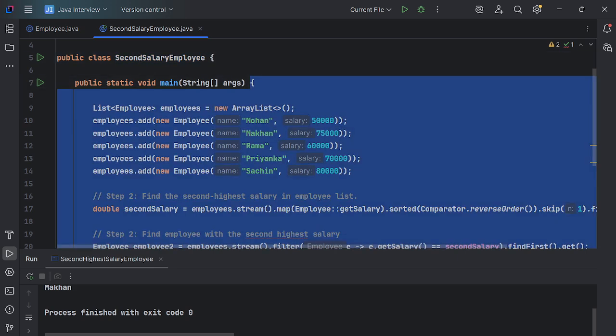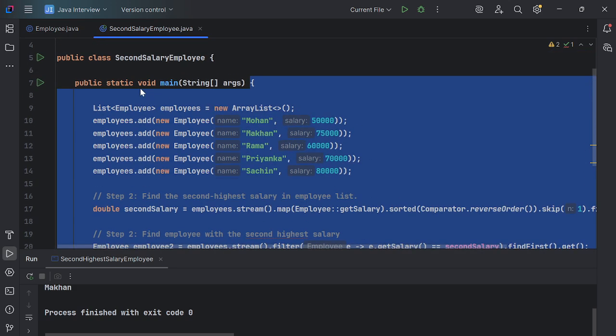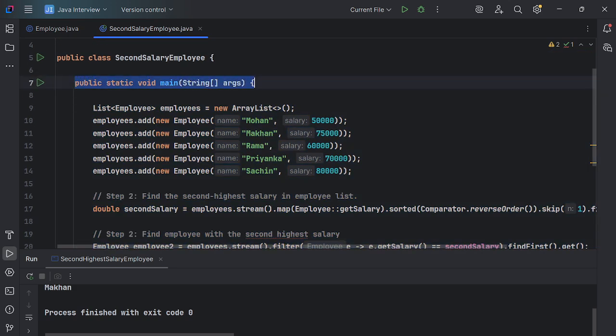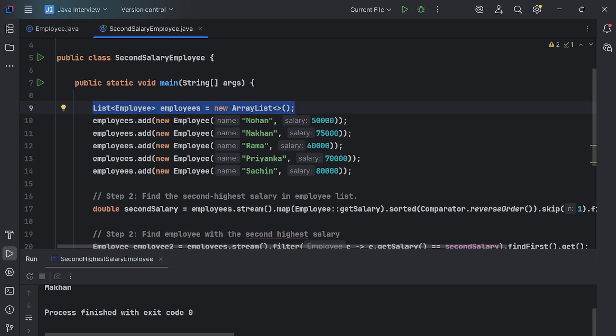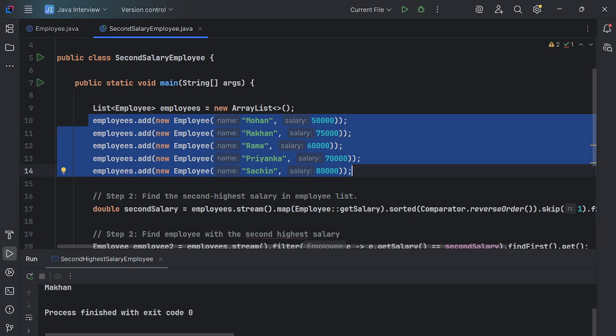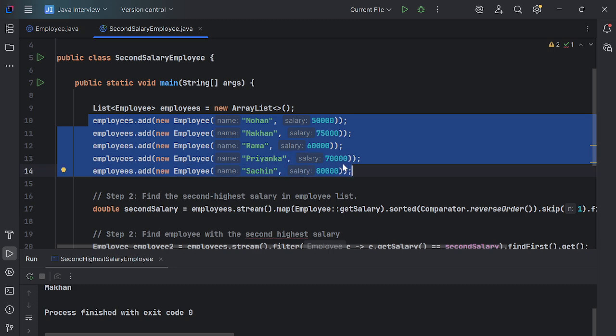So we have taken the main method first. In the main method, guys, public static void main, after that, first we will create one list of employees. Usually they will give this list, so you don't have to implement the list of employees, but it is good if you implement it from your side and understand it. Then it is well and good, guys, and you can also explain it very well to the panel.